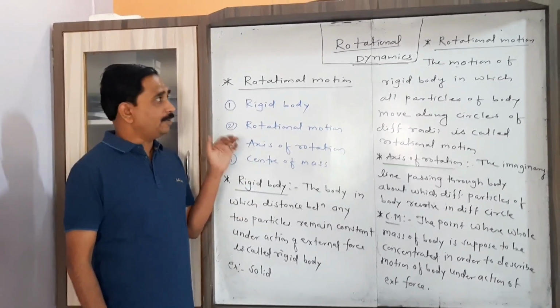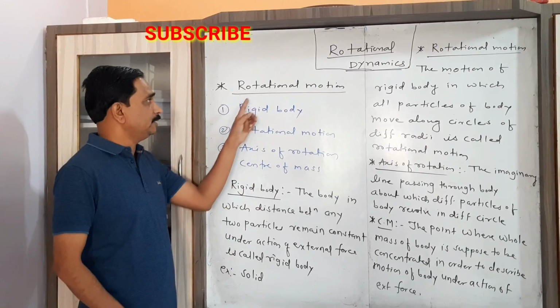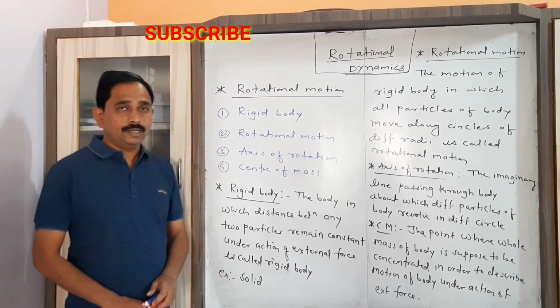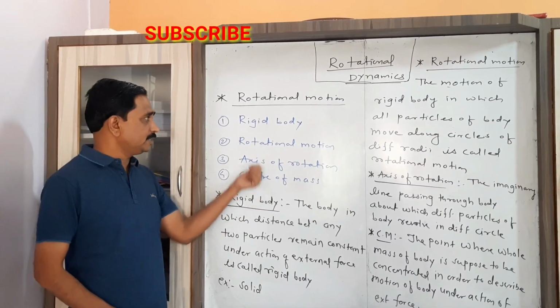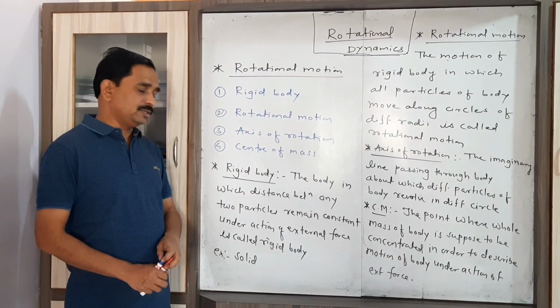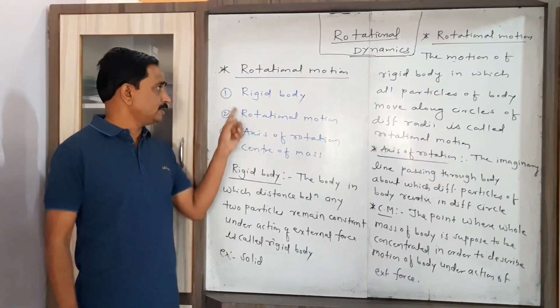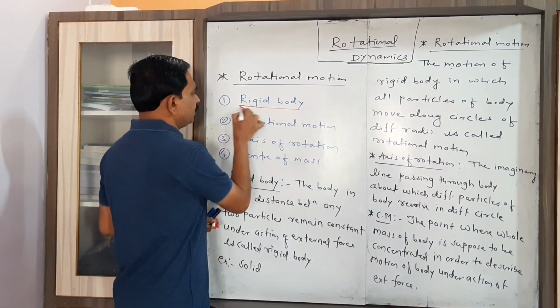Today's video is about the second part of the first chapter, that is the rotational motion. Now, in rotational motion, first of all, we have to consider the various basic definitions. The first definition you have to consider is the rigid body. What do you mean by rigid body?